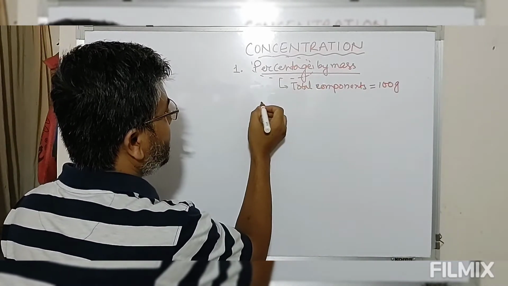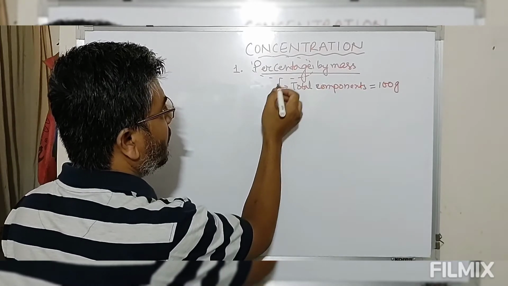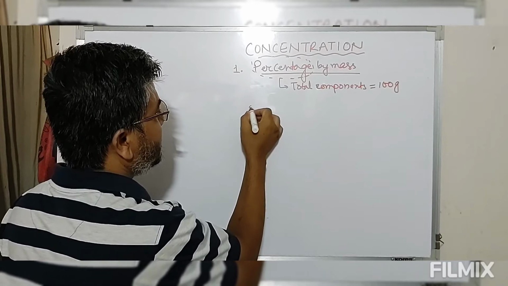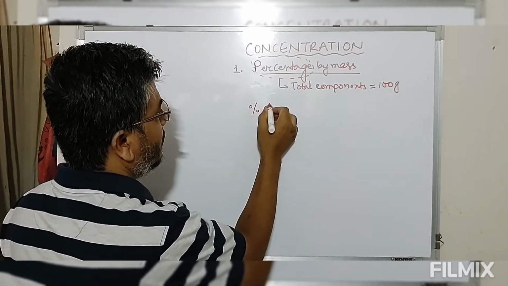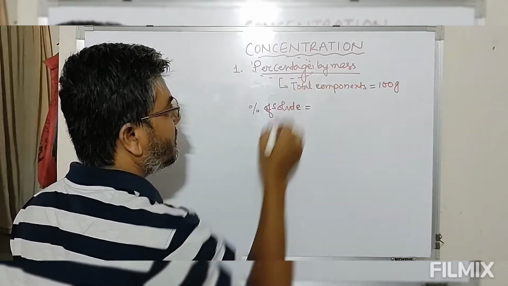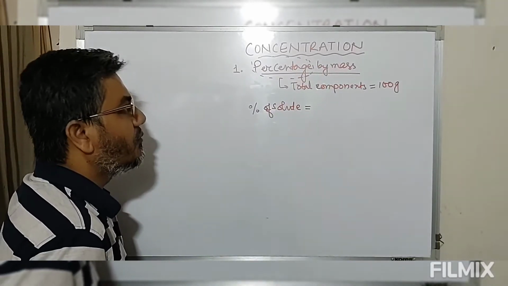So now look at this. First let me define the percentage. So the percentage of solute, we are defining this in terms of percentage by mass.